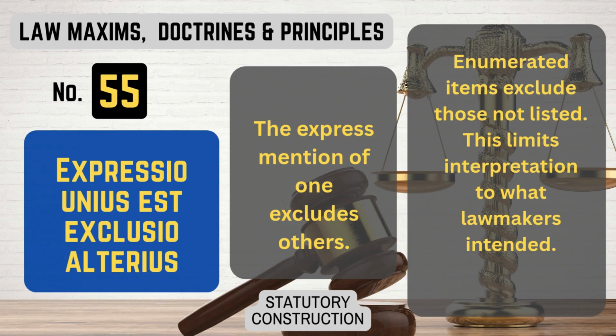Number 55. Expressio unius est exclusio alterius. What it means. The express mention of one excludes others. Enumerated items exclude those not listed. This limits interpretation to what lawmakers intended. That's Expressio unius est exclusio alterius.